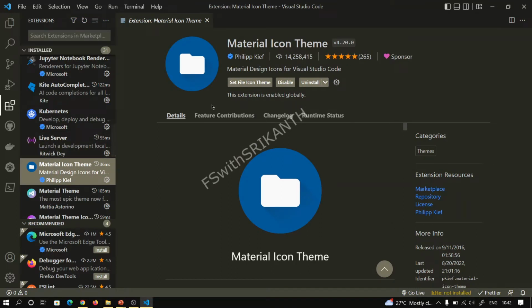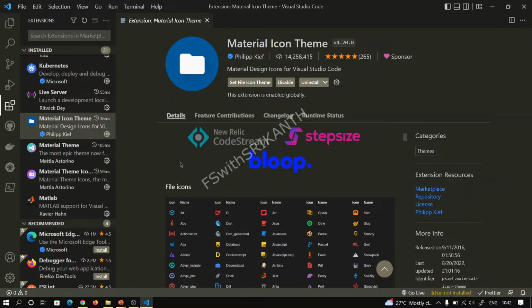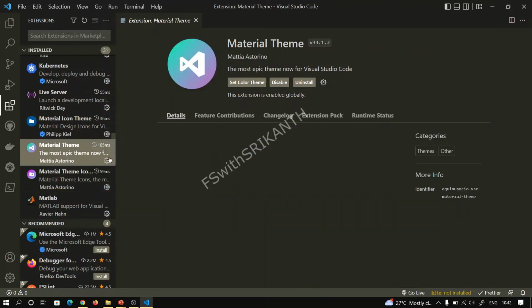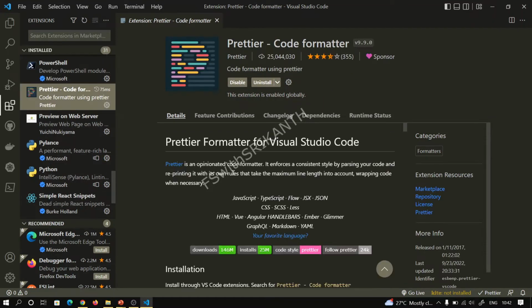And there is Material Icon, which shows folder and file symbols very clearly, and Material Theme. It provides a structure to our code, so it is very easy to analyze where our block begins and where it ends.